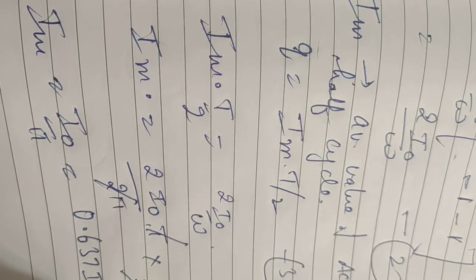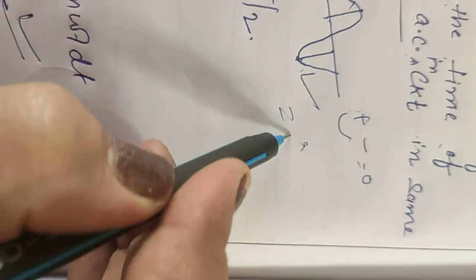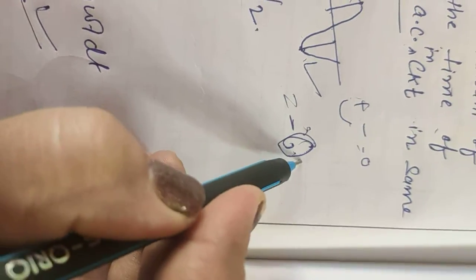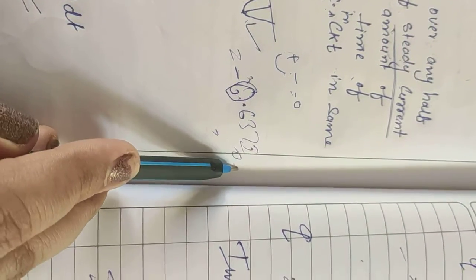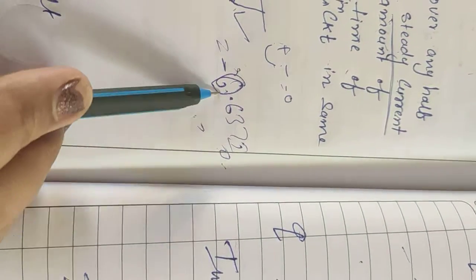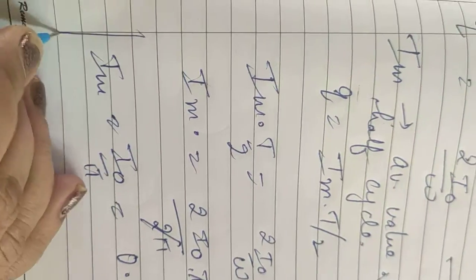When we calculate the average or mean value for the other half cycle, that comes out to be minus 0.637 I naught. So the total value will be 0.637 I naught plus minus 0.637 I naught, so this cancels out. That is why we can't calculate the average or mean value for the full cycle, and for the half cycle its value comes out to be this one.